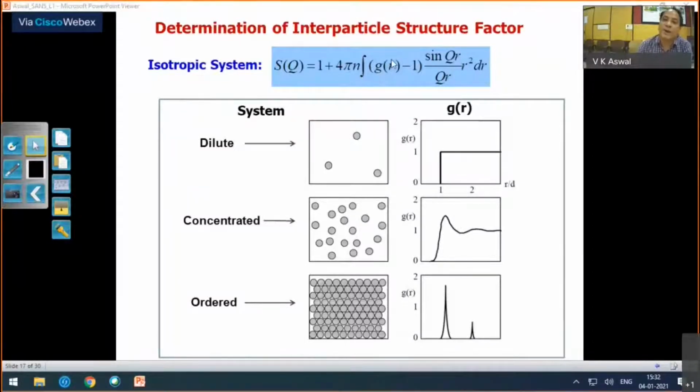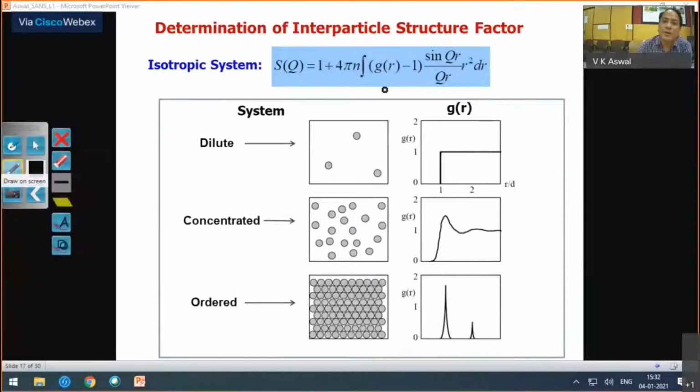What is the probability of finding another particle at a distance r when one particle is at the origin? So this is the Fourier transform. S(q) is the Fourier transform of your pair correlation function g(r). And you may know for different kinds of systems how your pair correlation function looks.